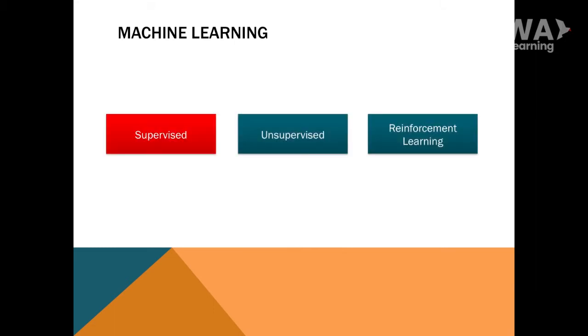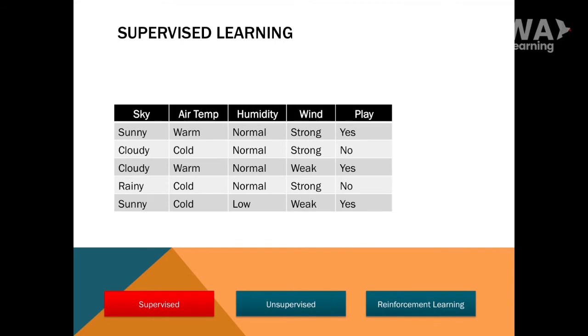There are 3 types of machine learning. First is supervised learning, second is unsupervised learning, and last is reinforcement learning. So for the supervised learning, here we have data in the table. There are 4 columns here: sky, air temperature, humidity, wind, and play. Assume we want to predict the value of the column play, whether yes or no. So we call column play as target and other column as predictor. And we call this table as training data.